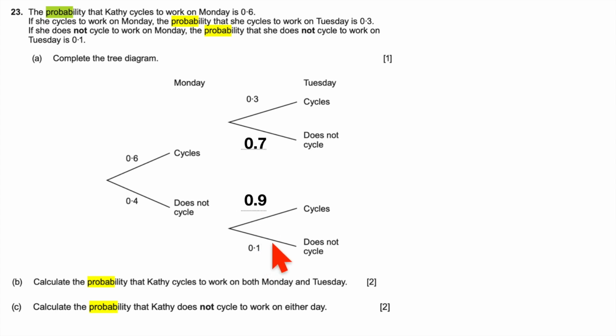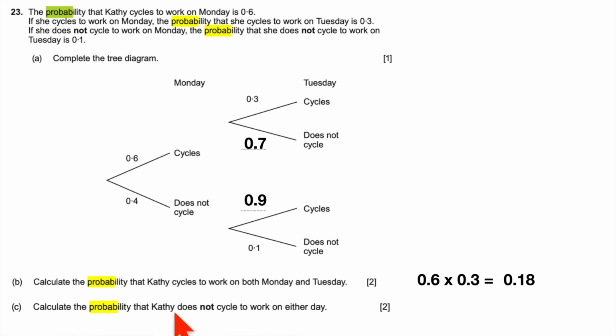The real marks, 2 and 2: calculate the probability that Kathy cycles to work on both Monday and Tuesday. Well, Monday probability is 0.6, and if she's cycled, the Tuesday probability is 0.3. I multiply these two together and I get 0.18 for 2 marks. Surprisingly easy now is the second question.